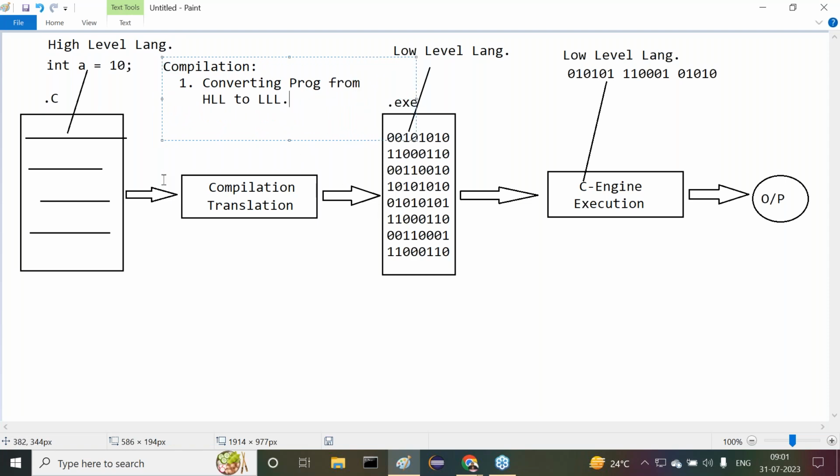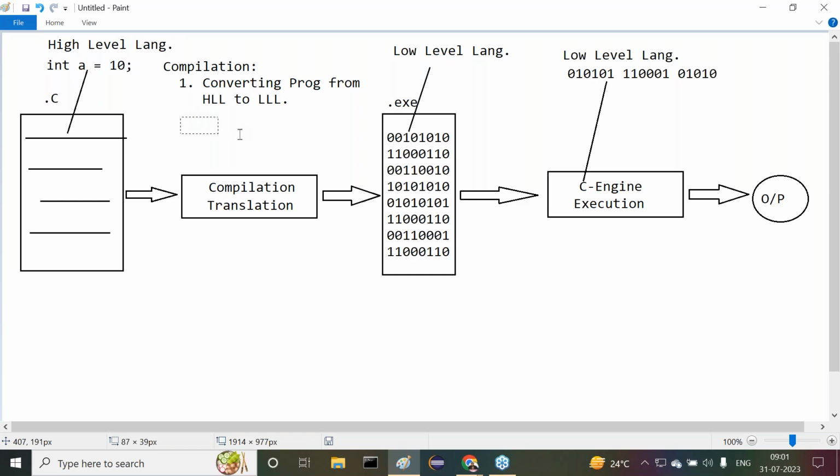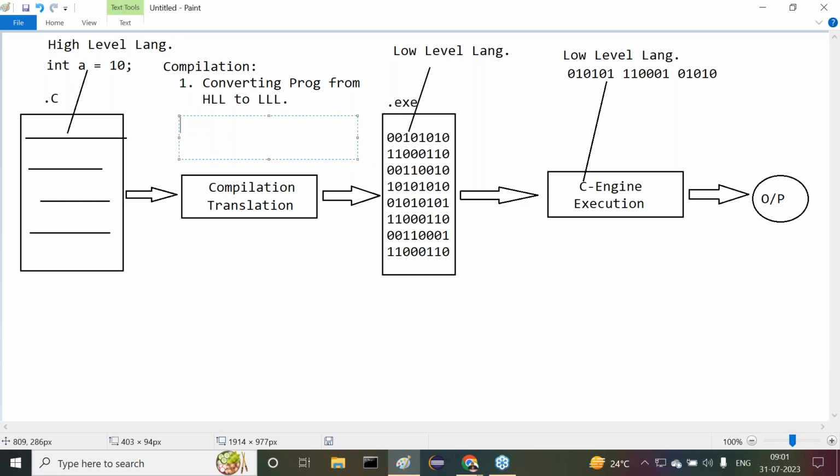Yes, sir? This is one responsibility of compilation. That's okay, fine. Now here, one more point I'm telling you, try to understand it clearly. Who is writing the programs in general? The developer is writing the program. Am I right or not? The developer is writing the program.